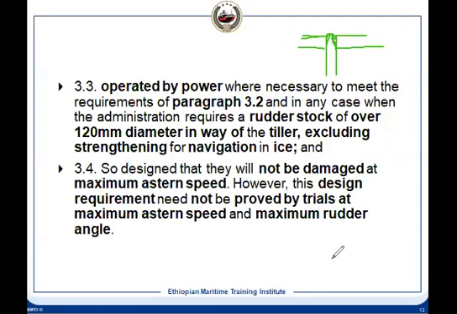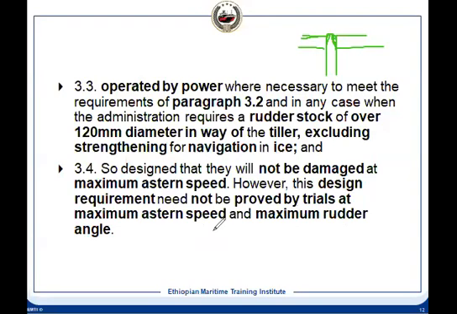Then it should be so designed that it should not get damaged even at maximum astern speed. And if you see this maximum rudder angle at maximum astern speed, it is not actually checked by the trial.